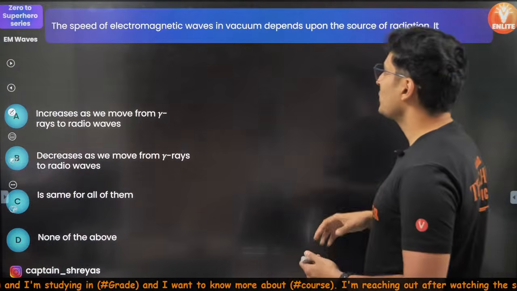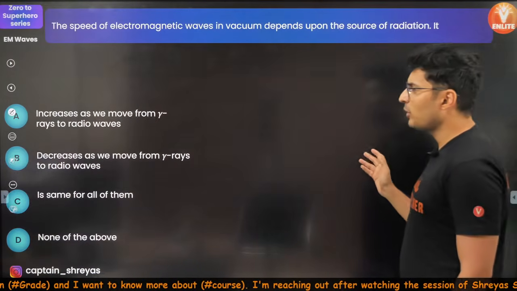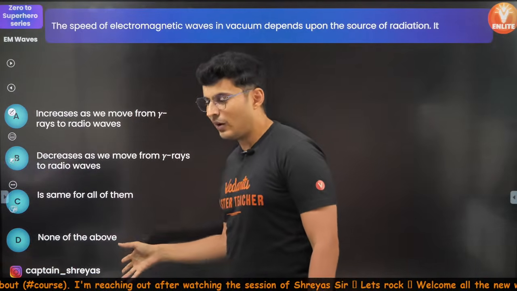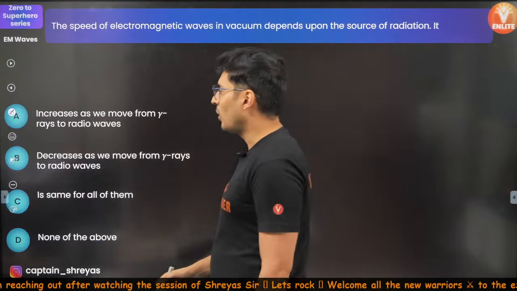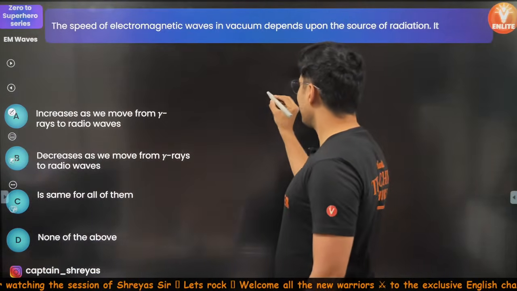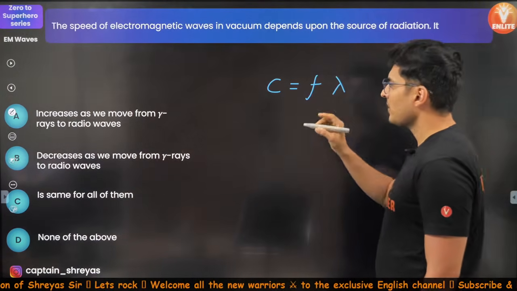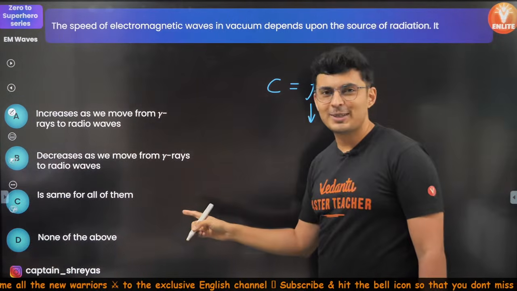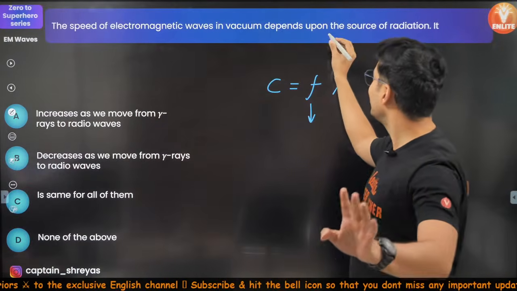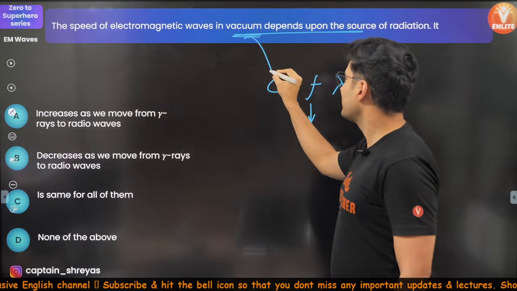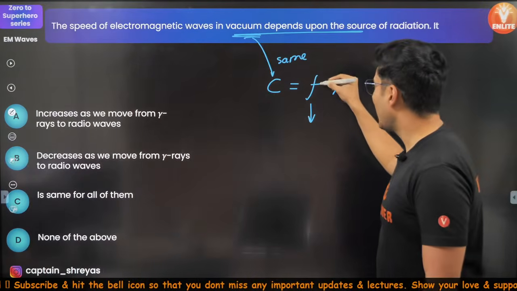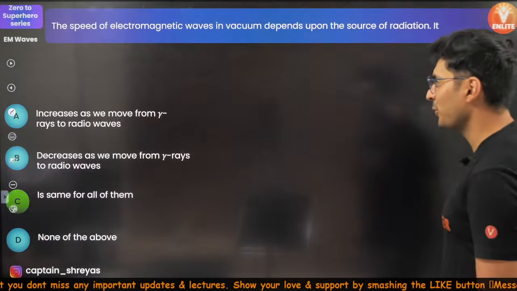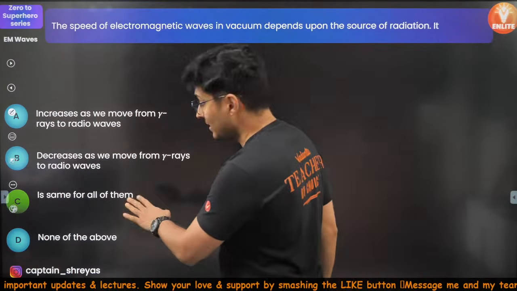Obviously a lot of people will think, sir, c is nothing but f lambda, and going from gamma to radio your frequency is reducing, so c should reduce. No. c depends only on the medium, and since it's vacuum, c remains the same. As frequency goes down, wavelength goes up. So the answer is not none of the above, it's the same for all of them.